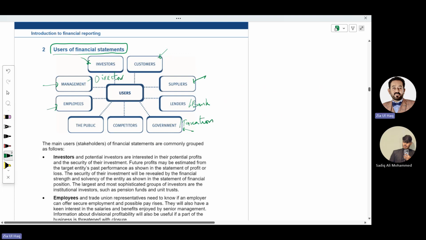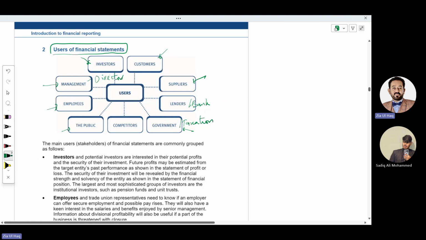Who else? General public also need financial statements. Who are the general public? Like accountancy students sometimes need to look at the financial statements of the company. Or if your company is a big employer, a big company in the country, obviously they also have interest in the company's financial statements. If company results are better, this means this company will be stable.